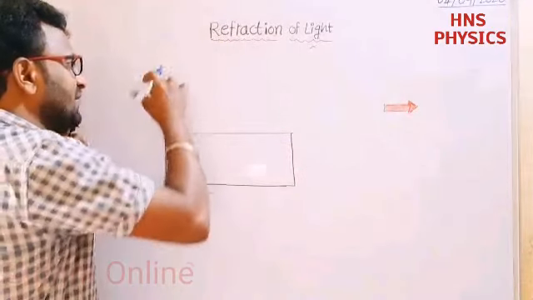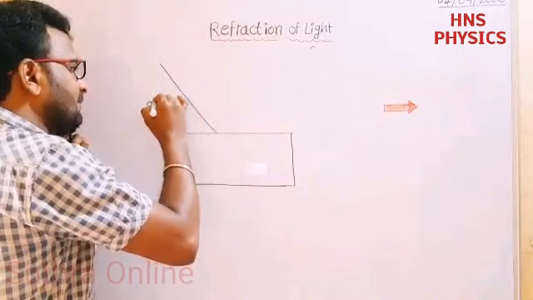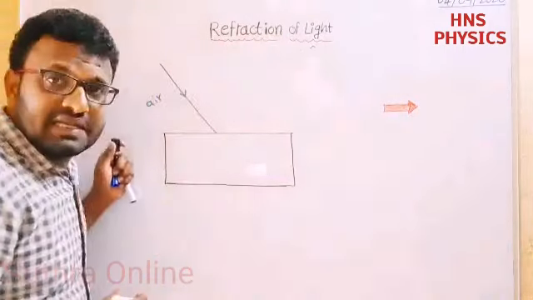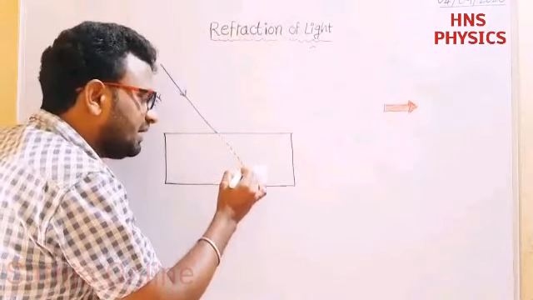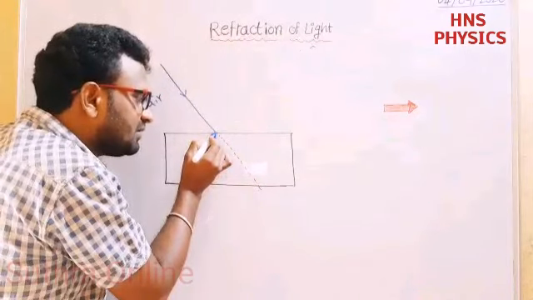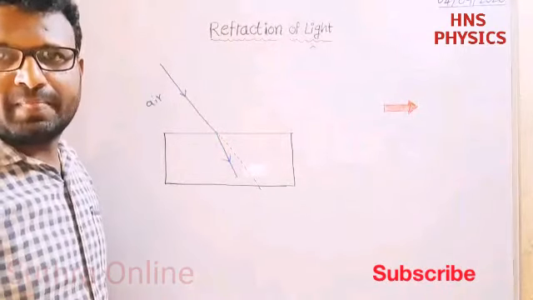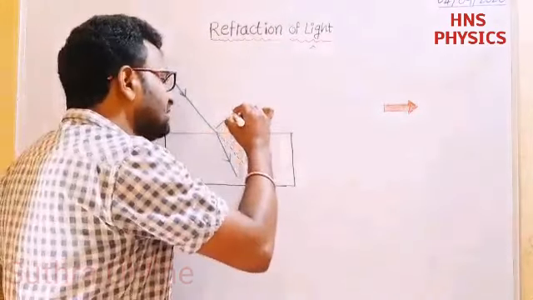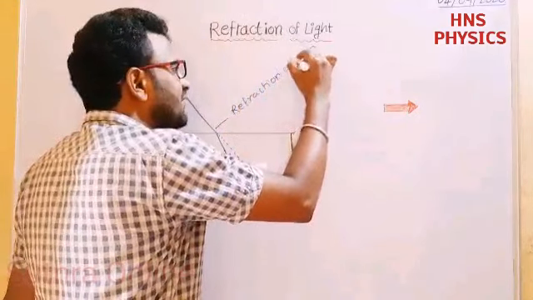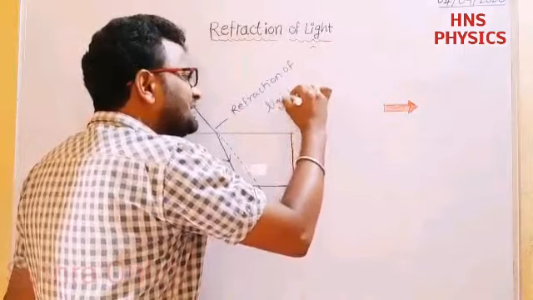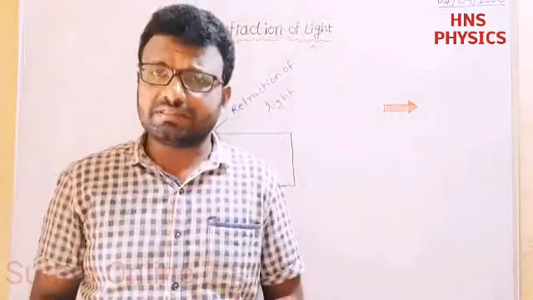It is traveling in the air, right? When it enters the glass, this is the actual direction of the ray, but when it enters the glass, the ray bends. This phenomenon is called refraction of light. So what is the cause of refraction of light? Why is the ray bending?